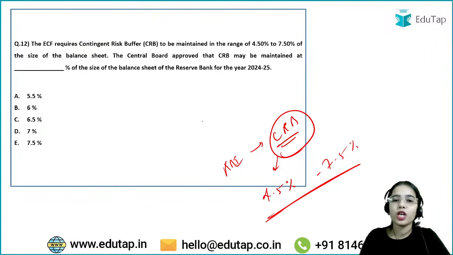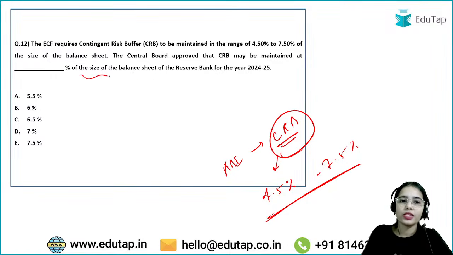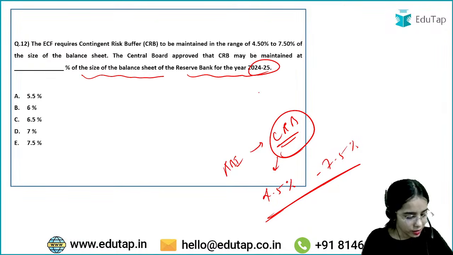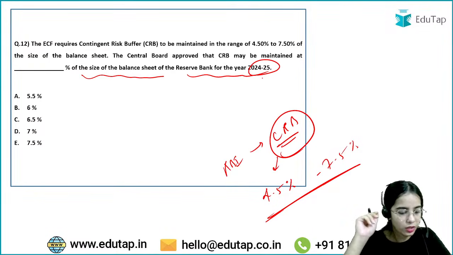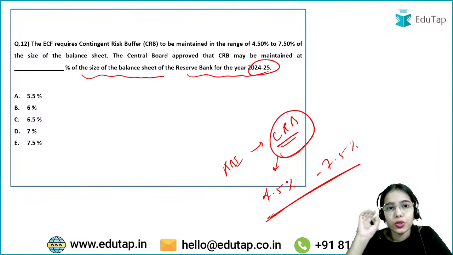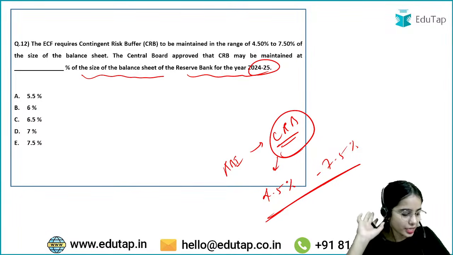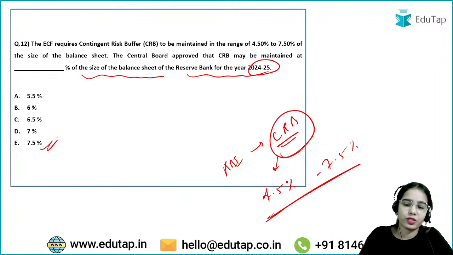Now the central board approved that the contingent risk buffer may be maintained at blank % of the size of the balance sheet of the RBI for the year 2024-25. So the contingent risk buffer to be maintained will be in the range of 4.5% to 7.5%. But for 2024-25, what is the contingent risk buffer percentage that has been notified? It is 7.5%. Very good.